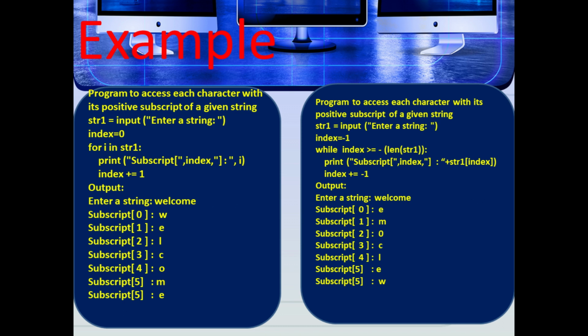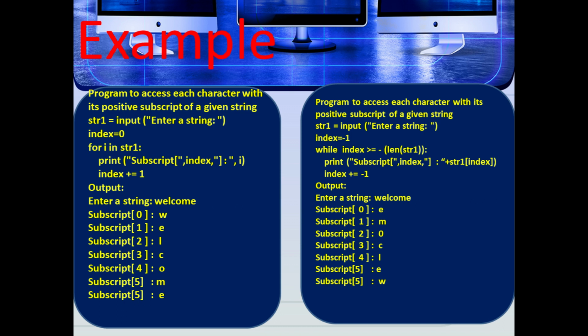Minus 1 means it's a negative subscript, while x is greater than or equal to minus length of string 1. Next, print subscript of x plus str1 of x, then x plus equal to minus 1. So first, enter a string: welcome.